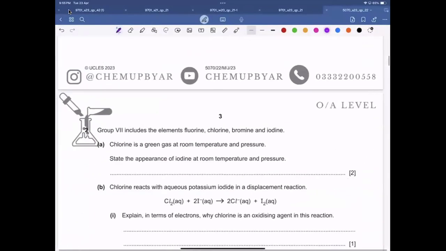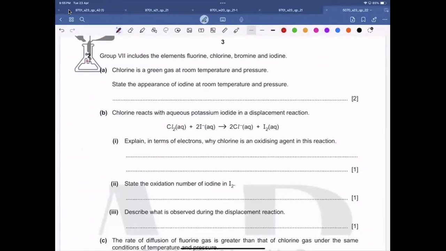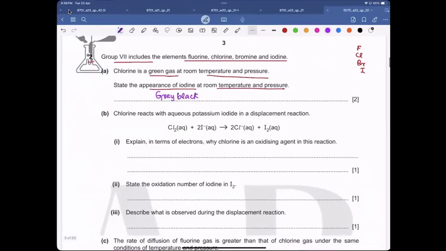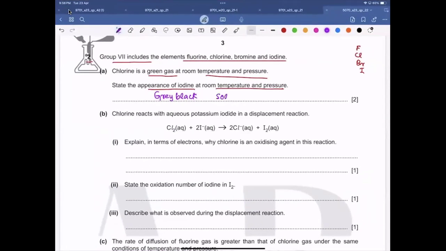Okay. Now, question number 2. Group 7 includes the elements fluorine, chlorine, bromine, and iodine. If you look in group 7, you will find them like this: fluorine is at the top, then chlorine, then bromine, and then iodine. State the appearance of iodine at room temperature and pressure. If you recall the appearance of iodine, in terms of its color, it's gray black, and in terms of the state, it's solid. So it's a gray black solid. Okay.